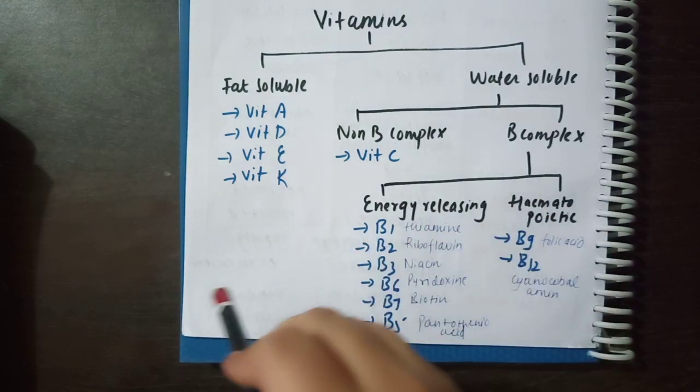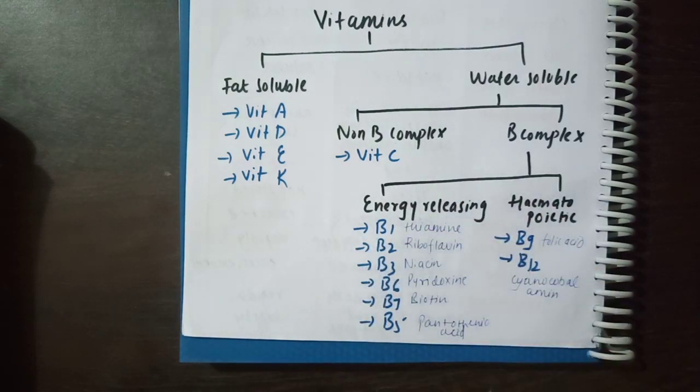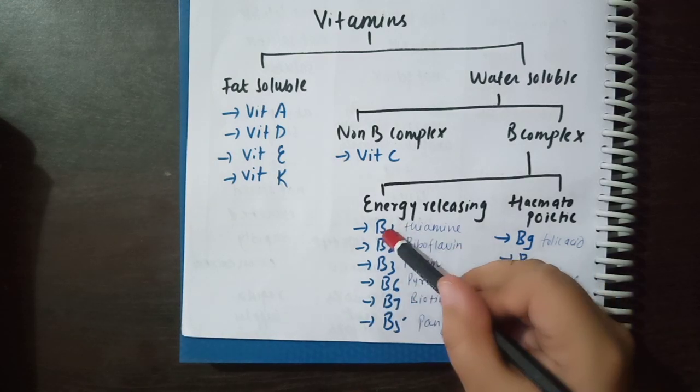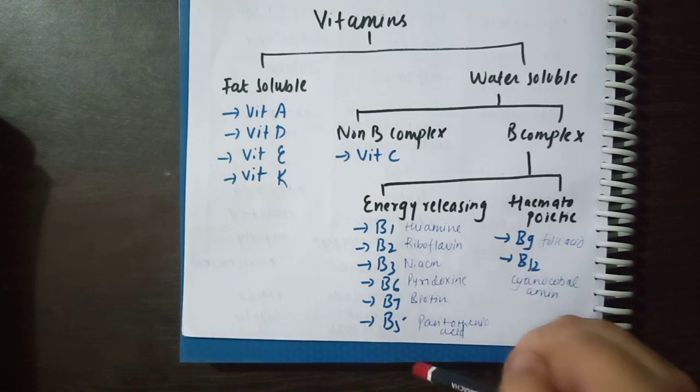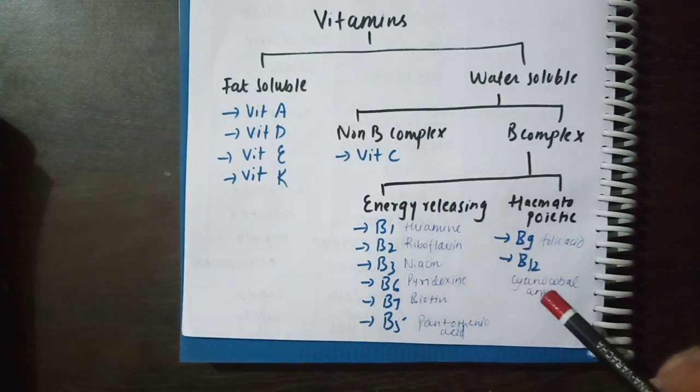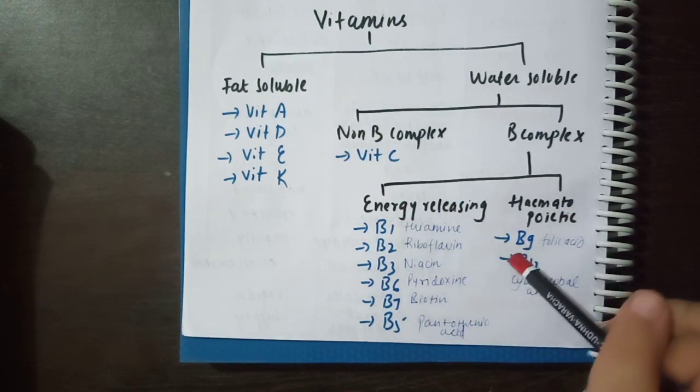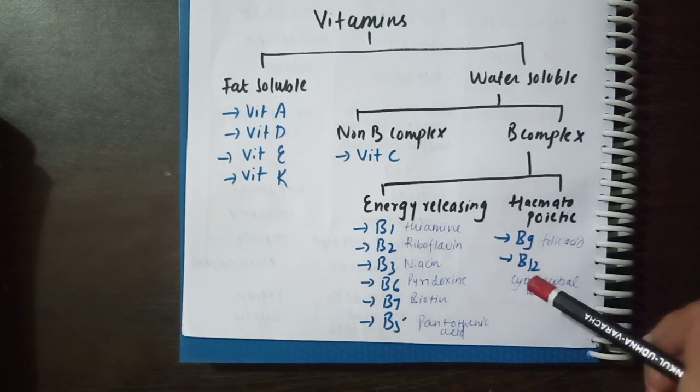that is energy releasing vitamins and the hematopoietic vitamins. Now in energy releasing vitamins we have B1, B2, B3, B6, B7 and B5. So these are 6 vitamins that we have in energy releasing vitamins, and the hematopoietic vitamins are B9 and B12.